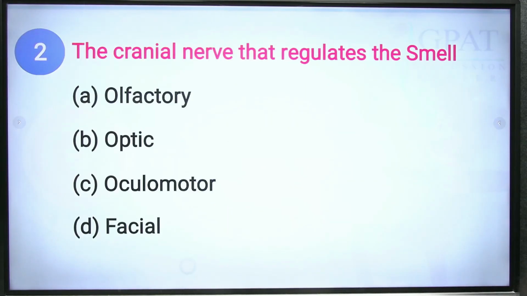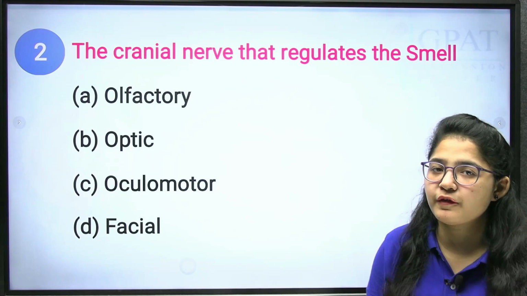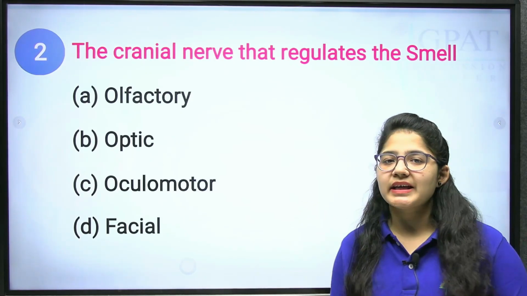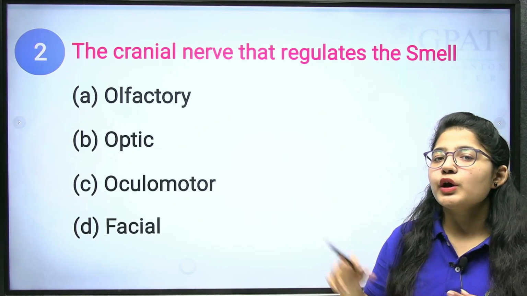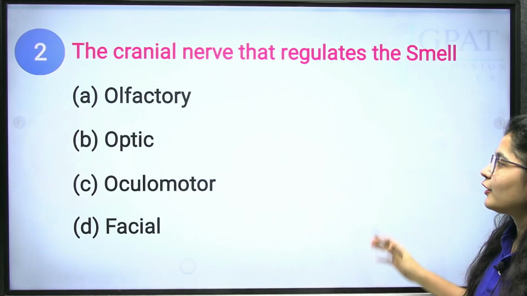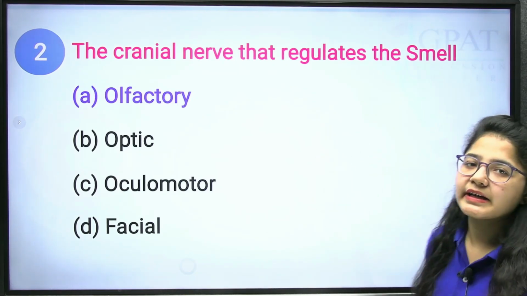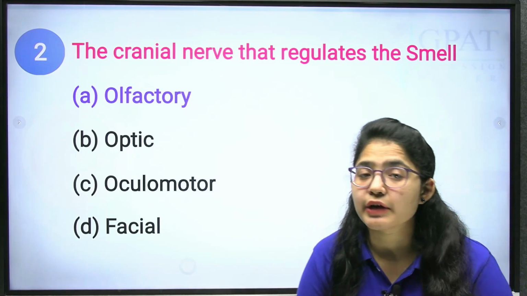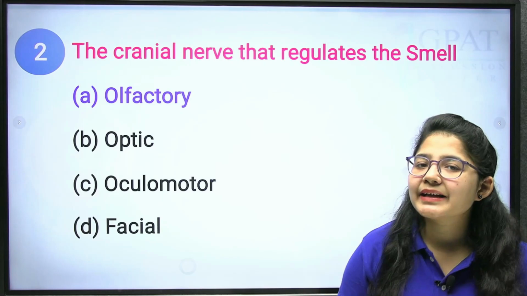The cranial nerve that regulates smell: which of the following is responsible for detecting smell, or we can say, which of the following nerves is connected to your nose and your brain? The correct answer is the olfactory nerve. The olfactory nerve connects the nose and your brain to detect the smell.